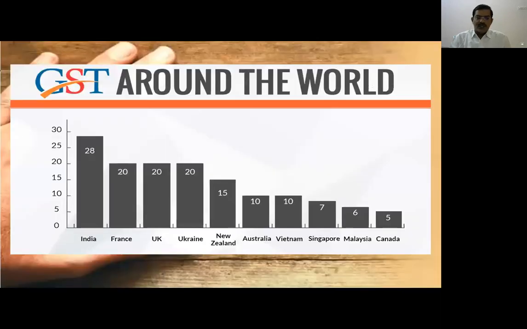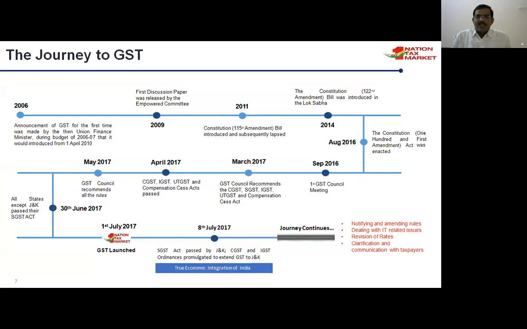To see the picture, worldwide the tax rates are different. In this picture, our tax rate is showing 28%, but less than 10% of products are in the 28% tax bracket. Whereas in France, UK, Ukraine, New Zealand, Australia, and most of the world, the average GST rate is less than 18%. 160 plus countries have implemented it. Now, our journey with GST starts.